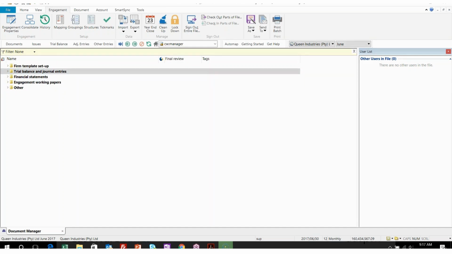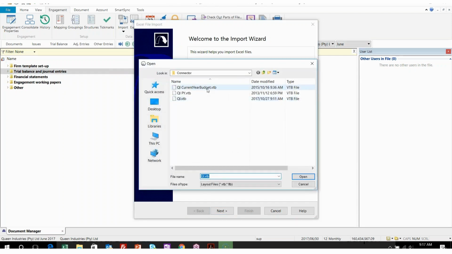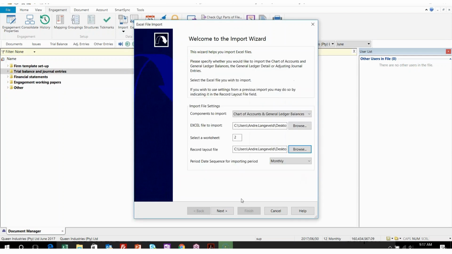Okay, and 100% you're done with that exercise. Now for today, we're going to be importing the prior year as well as the budgets. For the prior year, I'm going to go back to my import screen, either by clicking on my shortcut or clicking on Import Excel file. This time I'm going to be using worksheet 2. I will be changing my record layout file to the QIPY, the prior year. I'll click on open, I'll click on next.